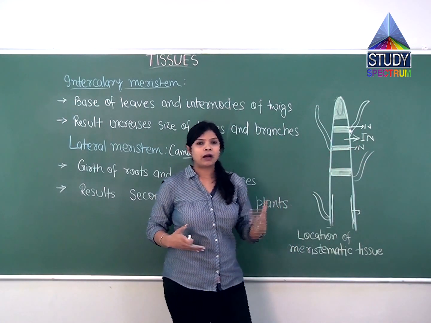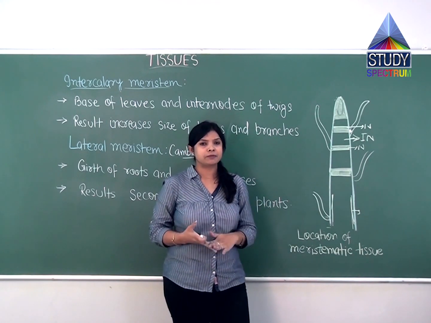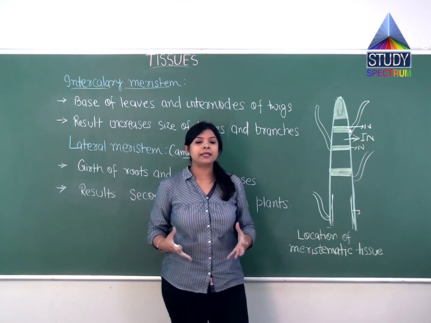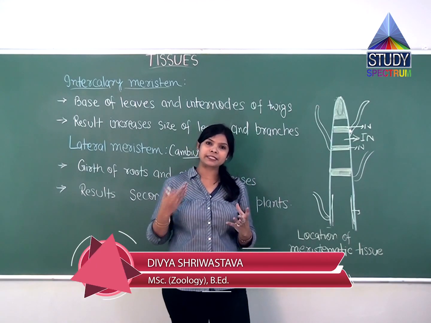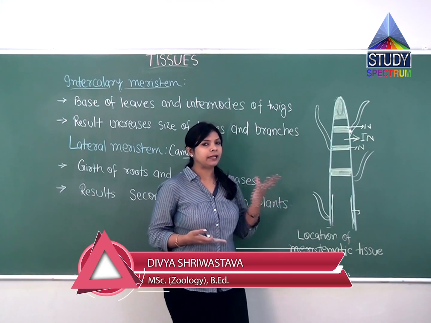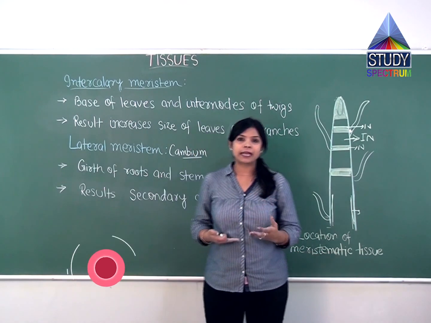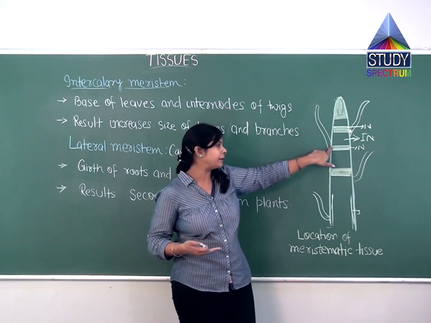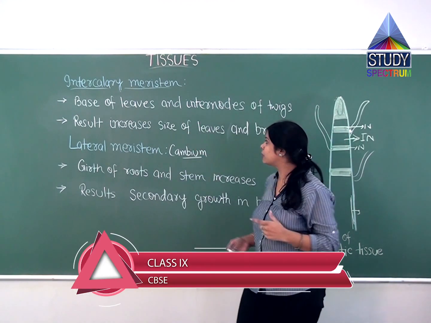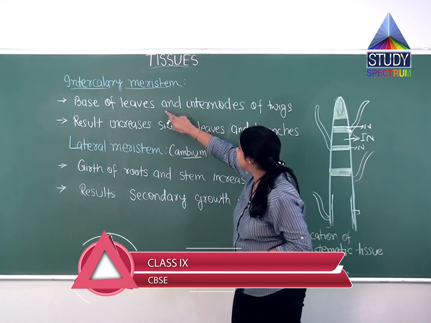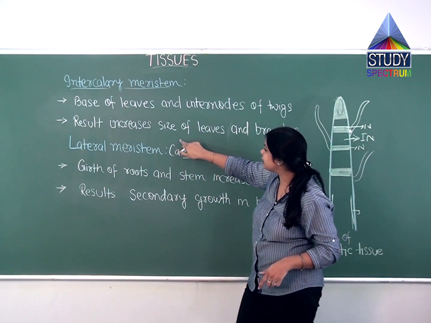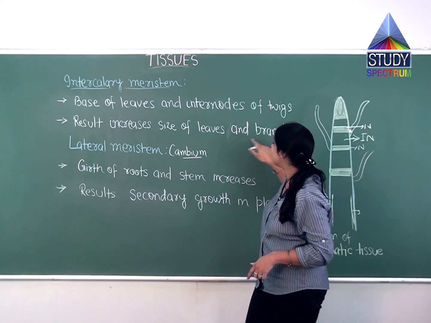We classified the meristem tissues into three groups based on the region of the plant where they are found: apical, intercalary and lateral. Intercalary meristem is present between nodes and internodes. It is present at the base of the leaves and the internodes of the twigs, and as a result increases the size of leaves and branches.